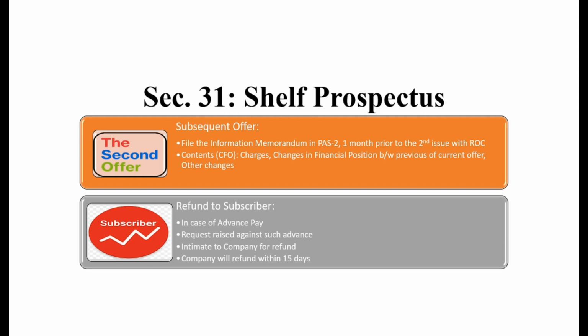What are the net changes that occurred in the financial statement or financial position between the first or previous offer and before the next offering? The same shall be disclosed, and if any other changes occurred in the backbone of the company, then the same shall be disclosed properly.